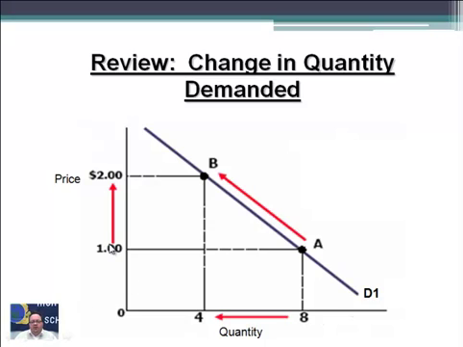This is an example I used before of Mountain Dew. At $1, people will buy 8 bottles. At $2, people will buy 4 bottles. So, how do the determinants of demand affect demand other than price?